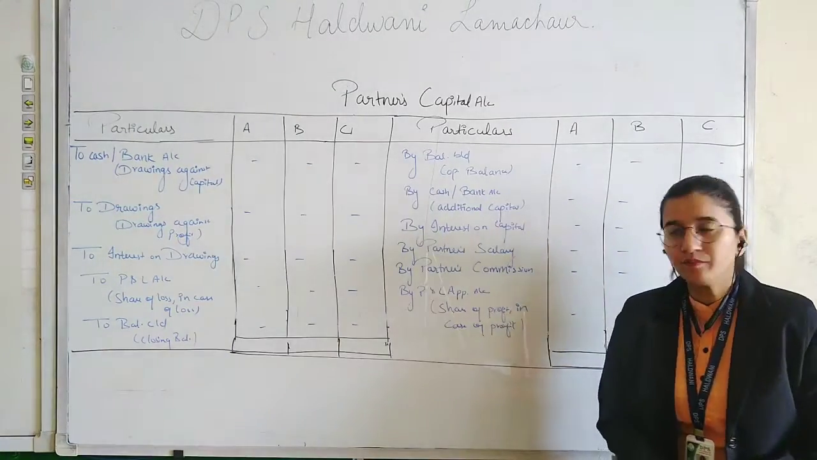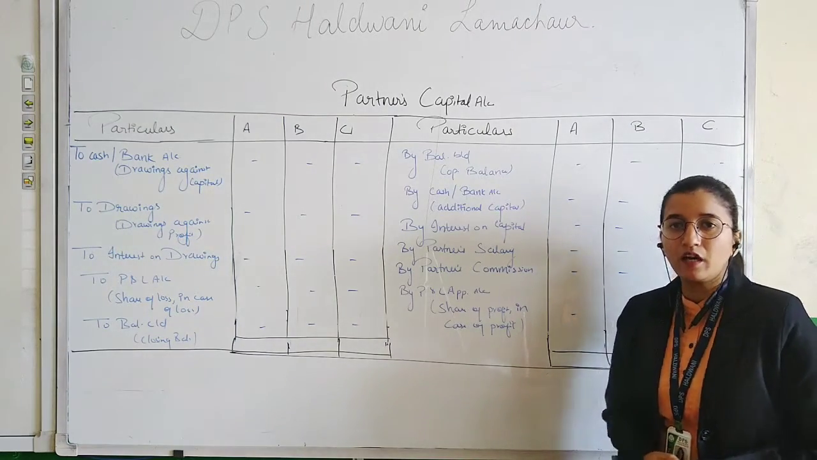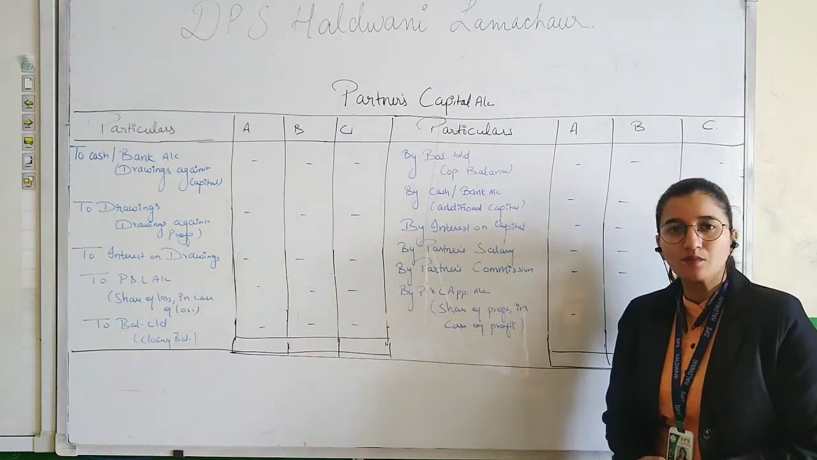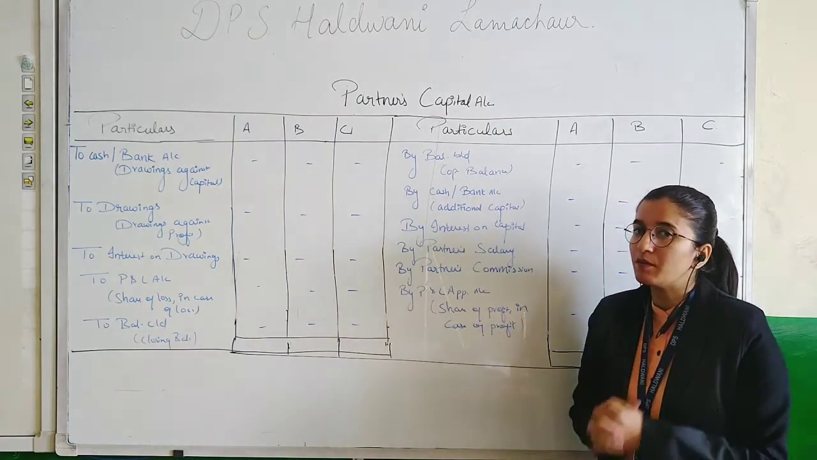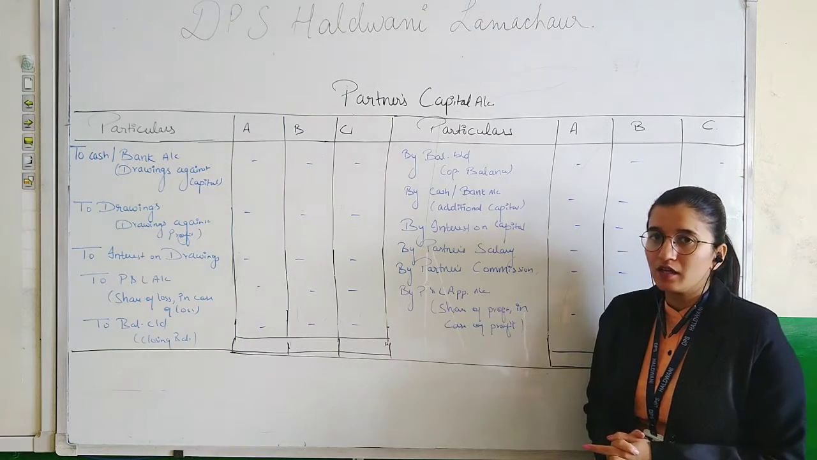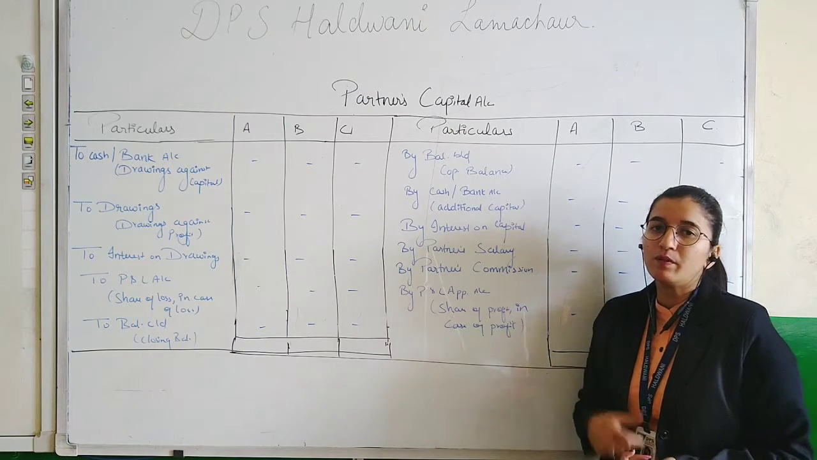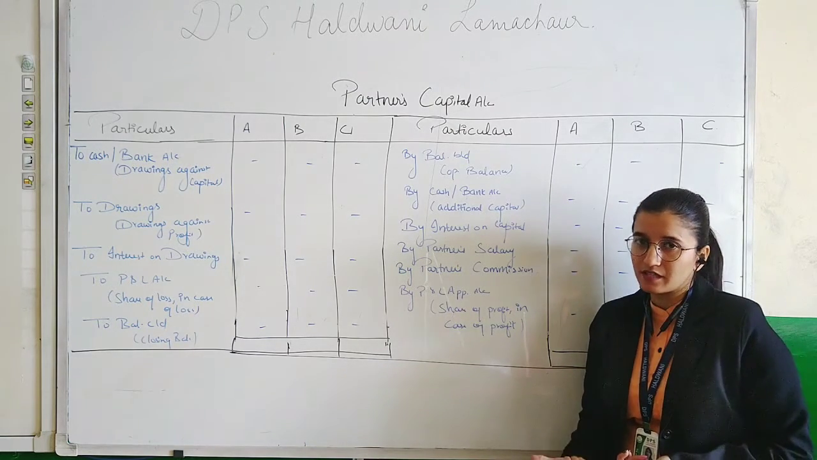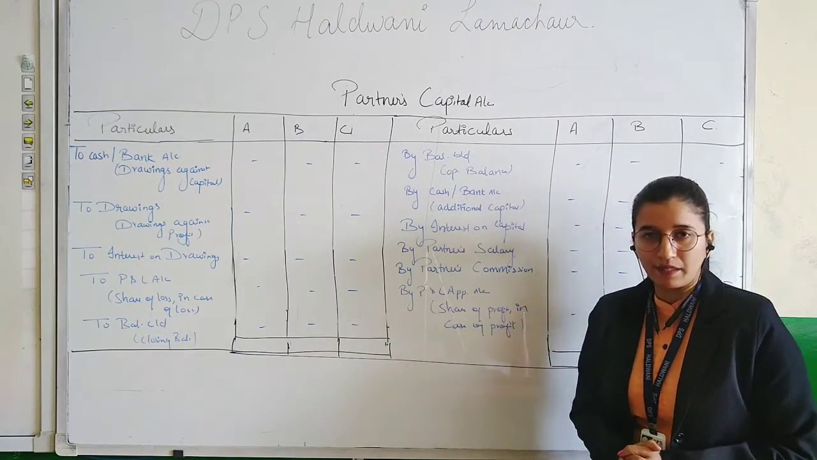So in this session we have learned that there are two types of partners capital account. First is fixed capital account, second is fluctuating capital account. In fixed capital account we prepare two accounts: first is partners capital account, second is current account. And in fluctuating capital account we only prepare one account, which is partners capital account. And we have discussed the format of both types of capital account.